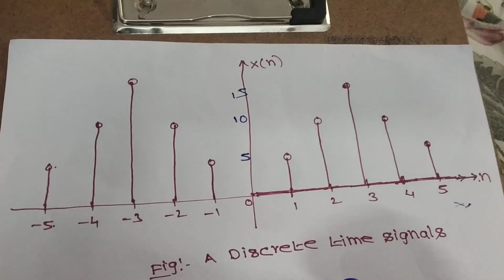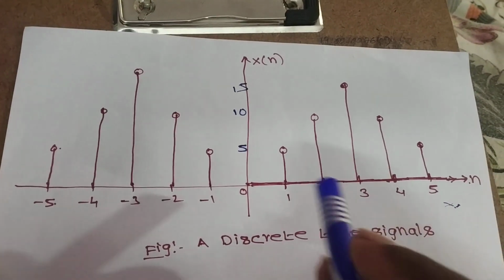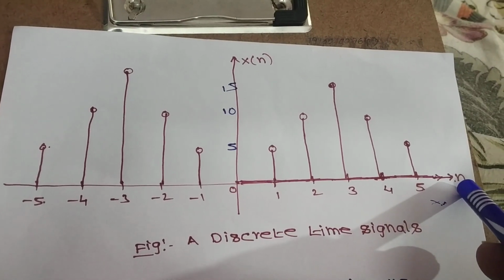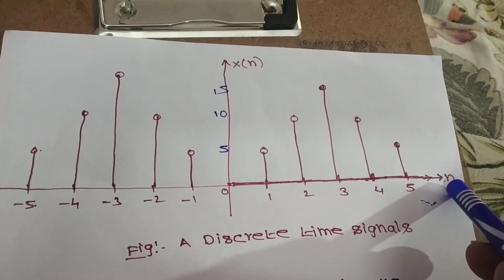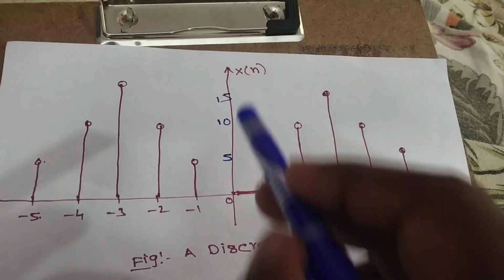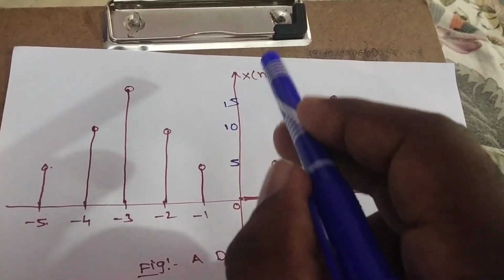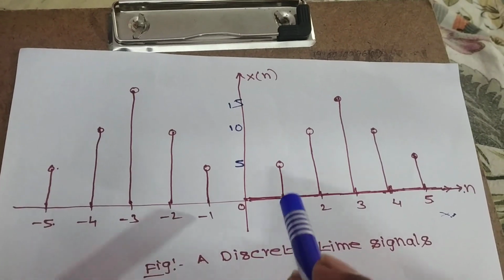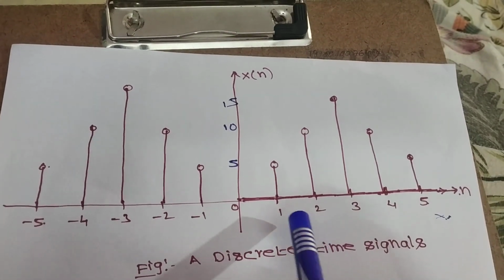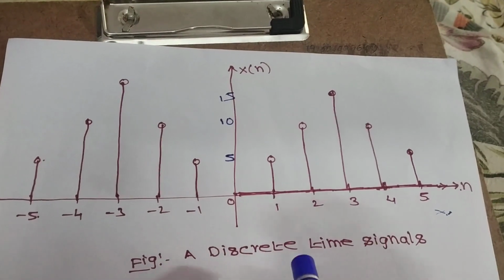Let's see the figure for discrete time signals. On the x-axis we are taking n. Why? Because all the samples are in discrete nature, and the y-axis is x of n. Continuous time signals are denoted as x of t and discrete time signals are denoted as x of n.